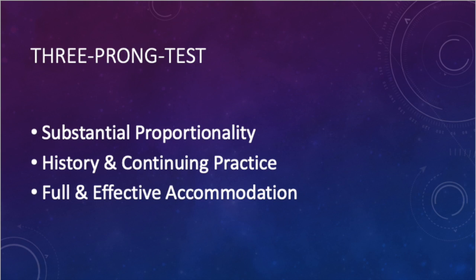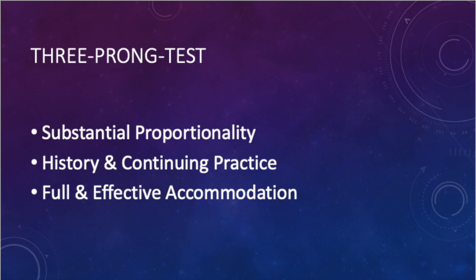Under Component 1 is the Participation Opportunities three-pronged test. It has three prongs of criteria to examine for a self-audit over Title IX. The first prong, substantial proportionality, is about ratios of male athletic participation and female athletic participation that must be substantially proportional to ratios of male enrollment and female enrollment. The second prong, history and continuing practice, says the school must show a continuing practice in the very recent past of expanding its women's sports offerings.